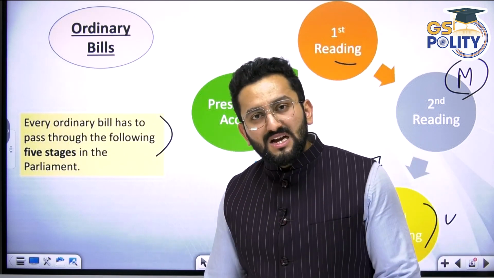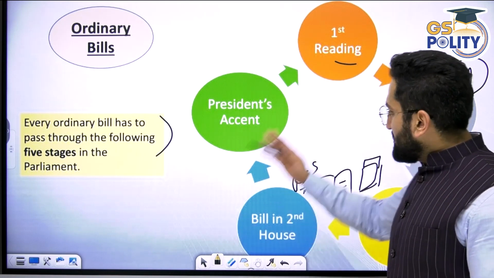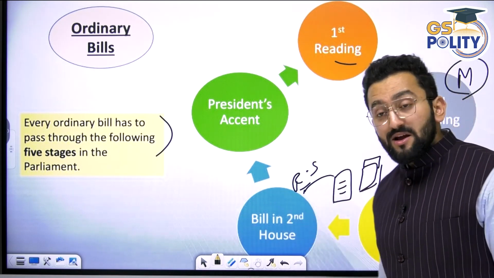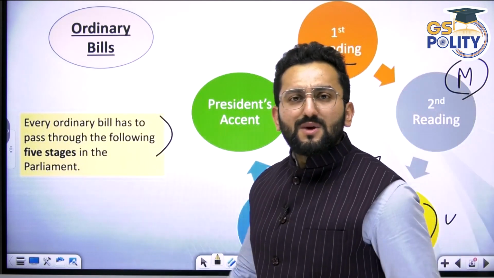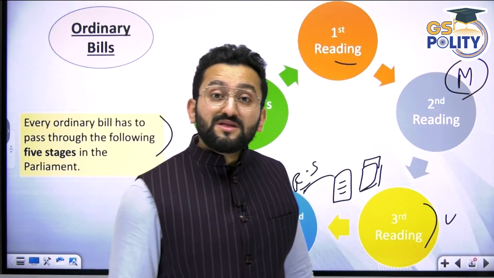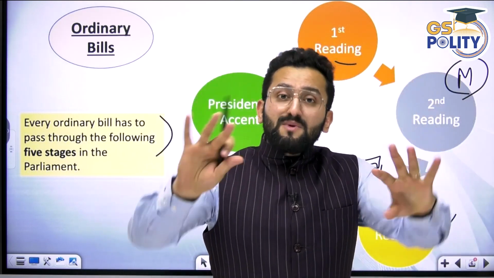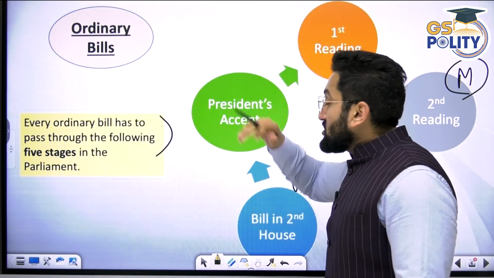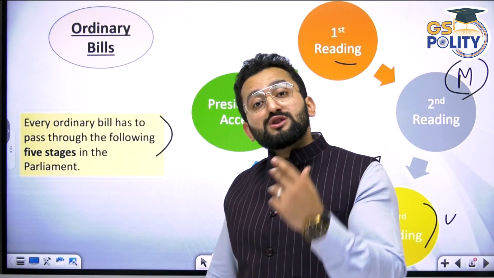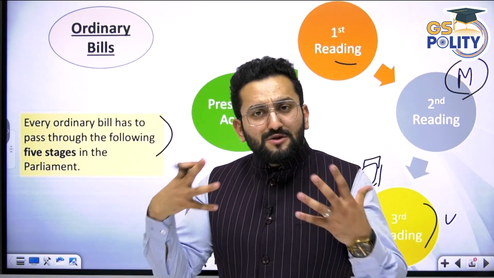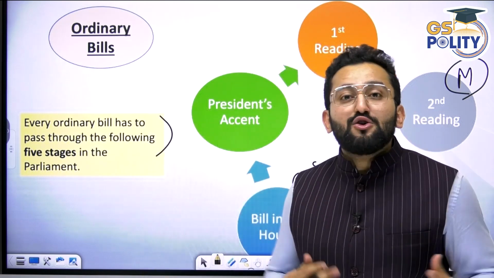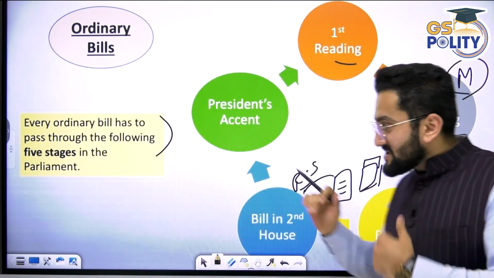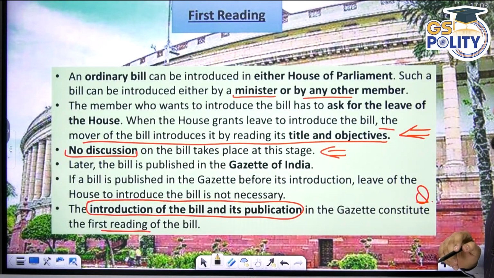But what if things don't go the way they are mentioned here? What if Rajya Sabha, the second house, says, I'm not agreeing with this bill? What is going to happen then? Even if Rajya Sabha agrees and this bill is sent to the President and the President is not signing that bill, what options does the President have with respect to an ordinary bill? So these questions should come to your mind, and let's discuss these questions as well.